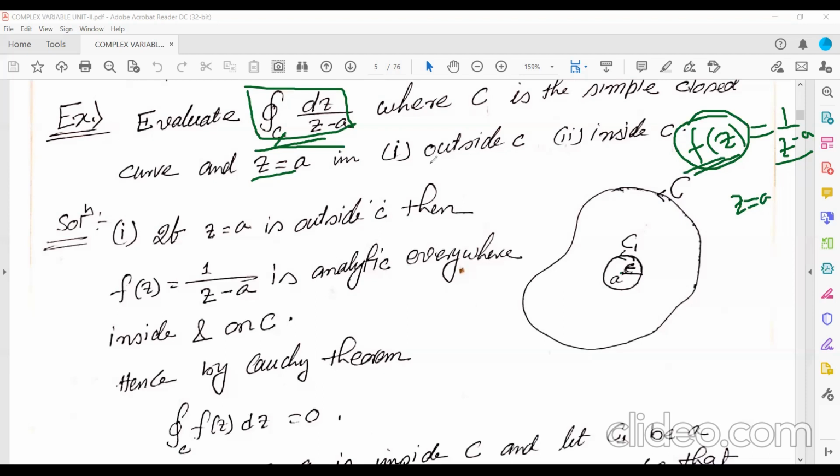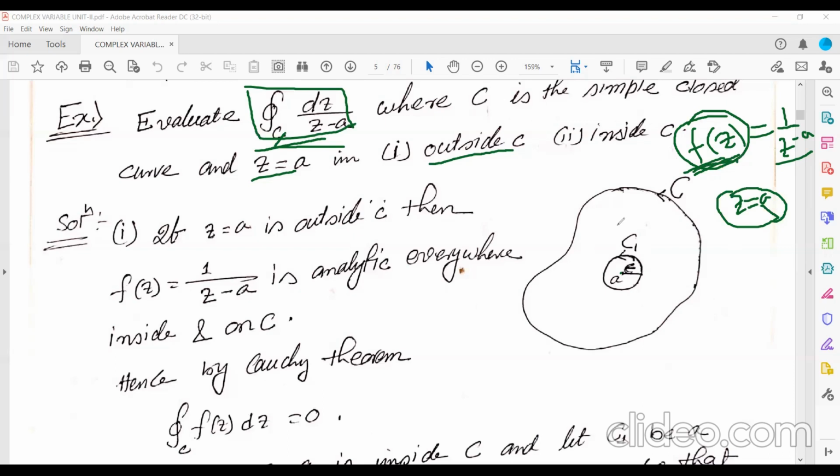So the first condition is if the point z equal to a is outside of the curve, z equal to a, outside of the region. So no problem. We are not going to check what will be the value of this integration outside C. We are going to check inside. So since there will be no value inside or on the curve C where f(z) does not exist, at each and every point inside and on the curve C, the value of f(z) will exist. And its derivative will also exist.